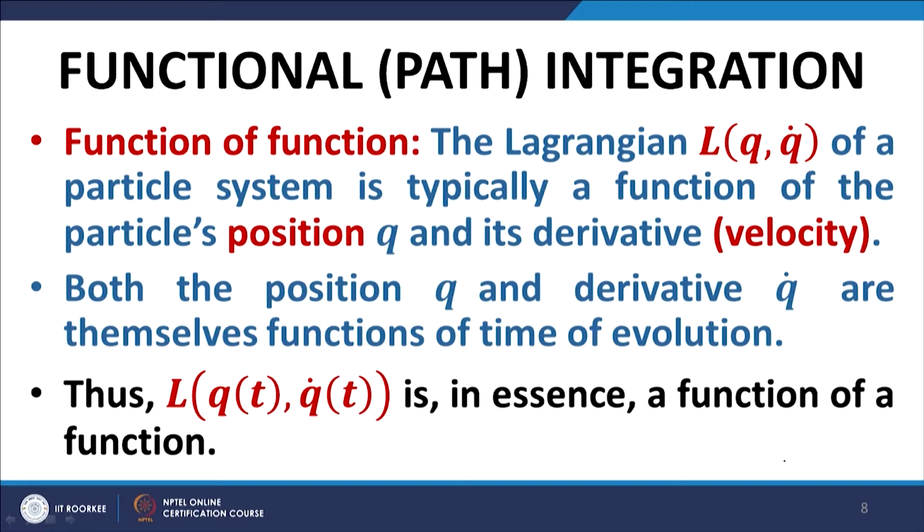It can also be an explicit function of time, but for the moment we exclude that possibility. By and large, for most systems, we model the system by a Lagrangian which does not have explicit time dependence. So, in those situations, the Lagrangian is a function of q, the generalized coordinates, and q dot, the generalized velocities.